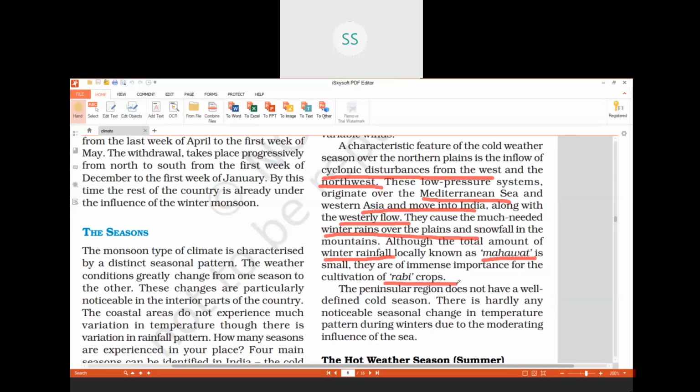But if it is in the form of droplets, it is good. But if it is in the form of hail, sometimes you might have seen there is hailstorm. That hail is not good for the crop because that will destroy the crop. But if it is rainfall, that is helpful for the rabi crop. Then that's one more feature, children. So, these are the features of the cold weather season. That's all. And then we continue with the next season, that is, children, hot weather season.